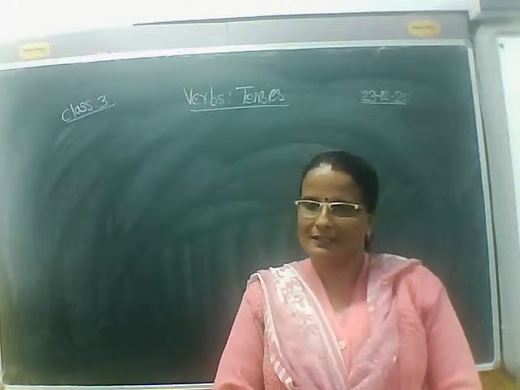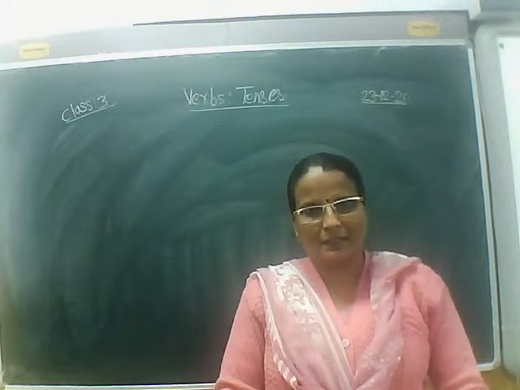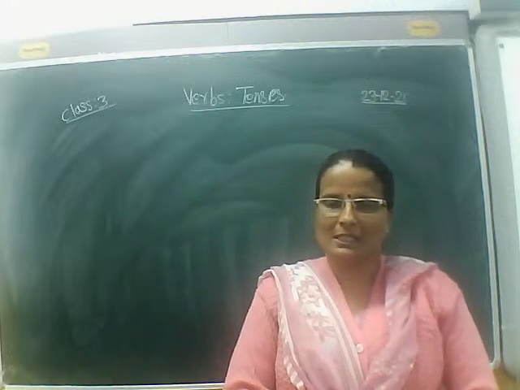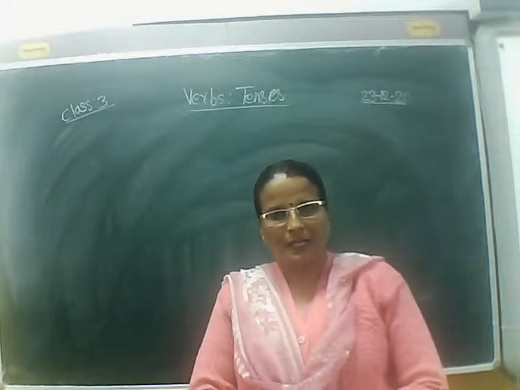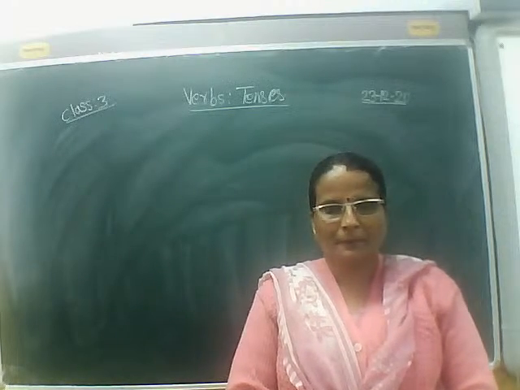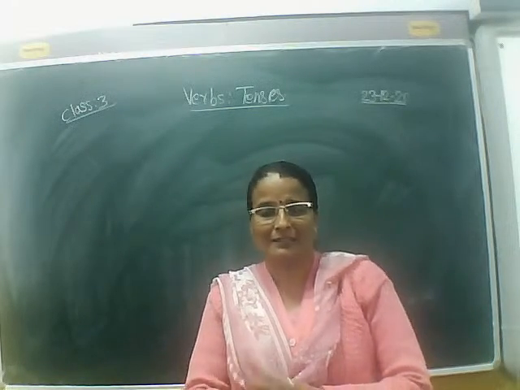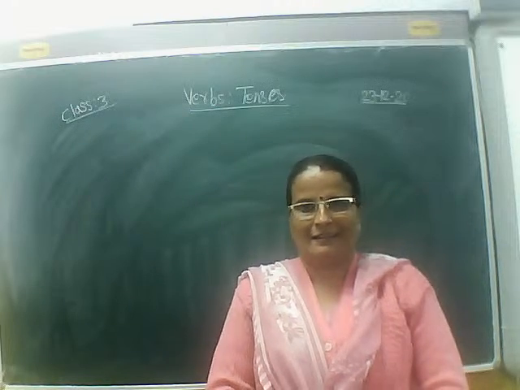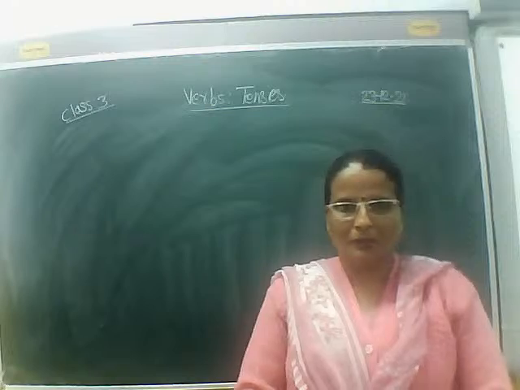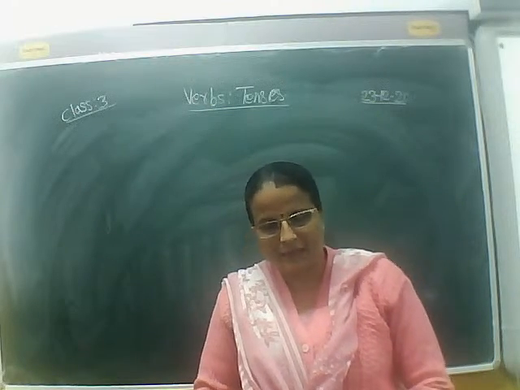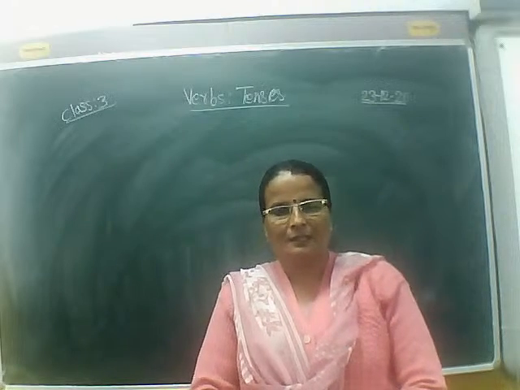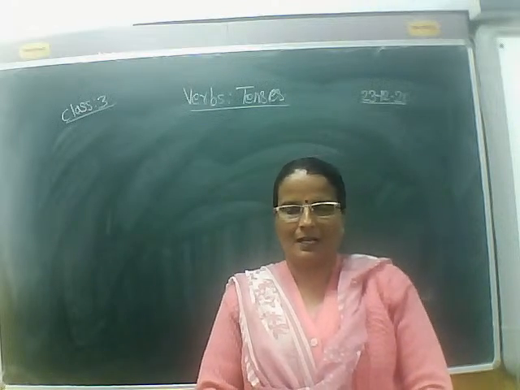For example, try, trying. And the next thing we learned is, if the second last letter of a verb is a vowel and the last letter is a consonant, then we double the last consonant and add ing. For example, swimming, right? So we learned about the ing form of the verb, and yesterday we learned how to form the past tense of verbs, right?